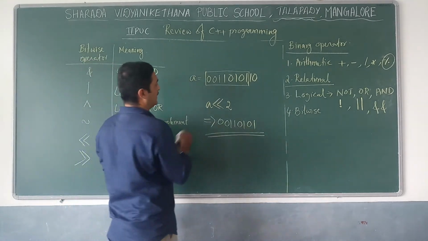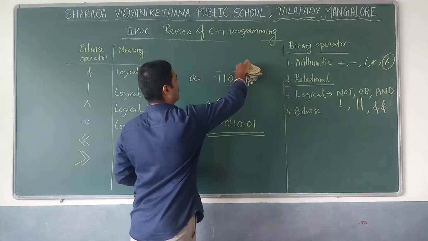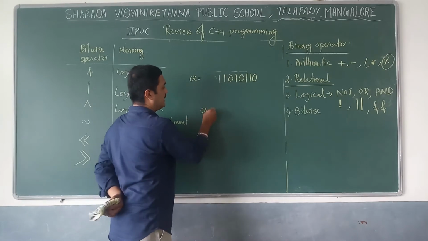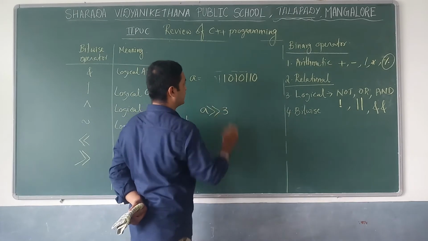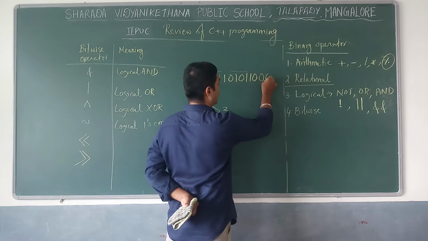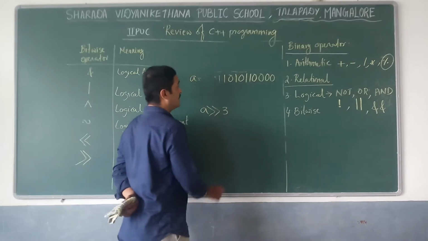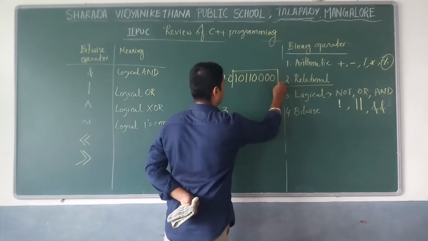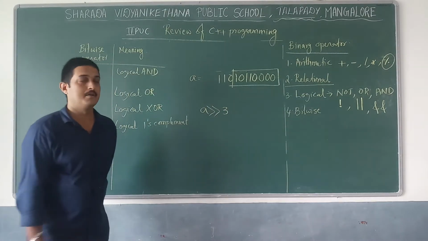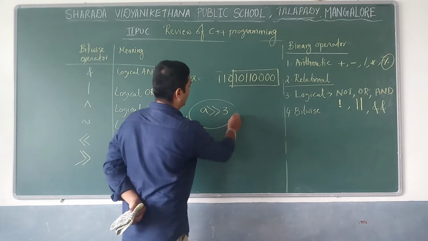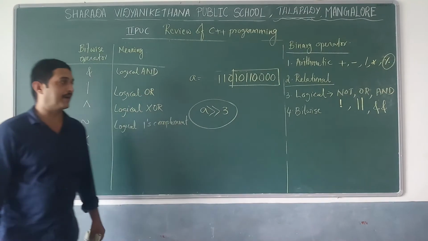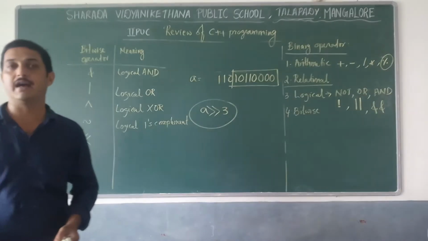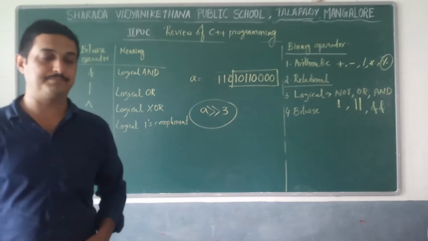Next, right shift means right shift 3, we have to add 3 zeros from the right, and we have to extract 3 places from the left, like this. Okay, these are about right shift operators. Okay, these are about left shift and right shift operators under bitwise operator.